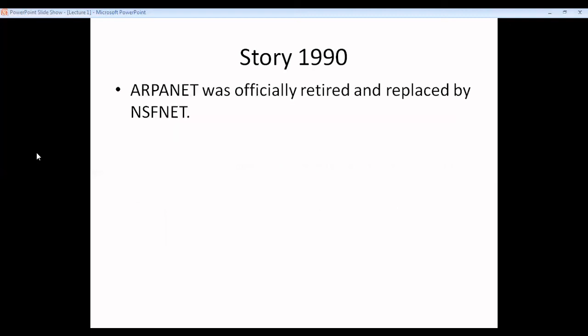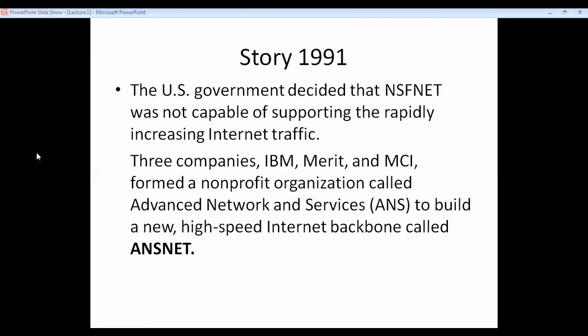Now in 1990, ARPANET was officially retired and replaced by NSFNet. So the internet history started with ARPANET, and here in 1990, ARPANET stopped. I should say ARPANET retired, and all accepted this NSFNet.